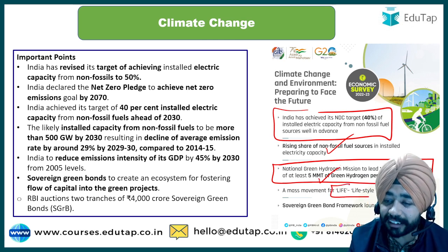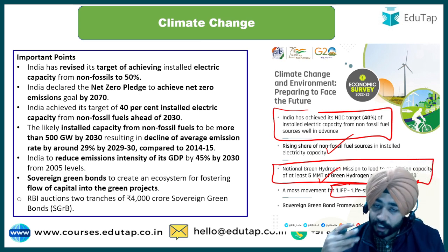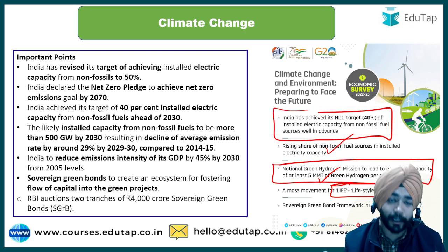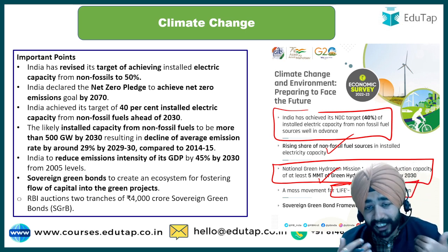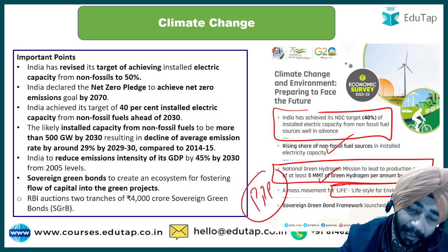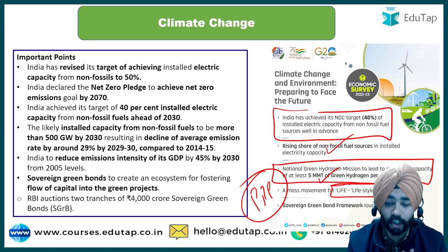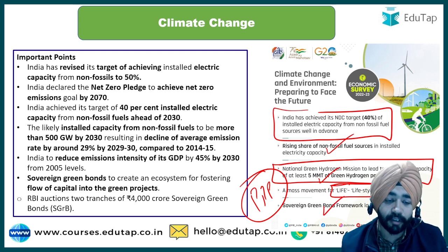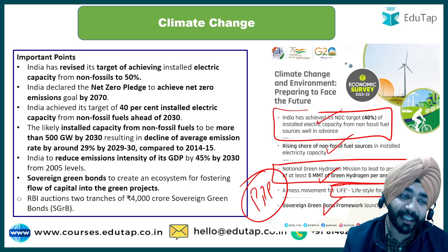Then guys, the Life Movement. I think this is a very important thing. When the Prime Minister launched this movement, it basically says Life Movement is a lifestyle. Pro-planet people: we want the people who want to change their lifestyle and become Pro Planet People. So Pro Planet People, on lifestyle and environment, was discussed under the Life Movement. That is what has been highlighted in the economic survey. Then the Sovereign Green Bond Framework that has been launched by the RBI in the month of November has been highlighted here.